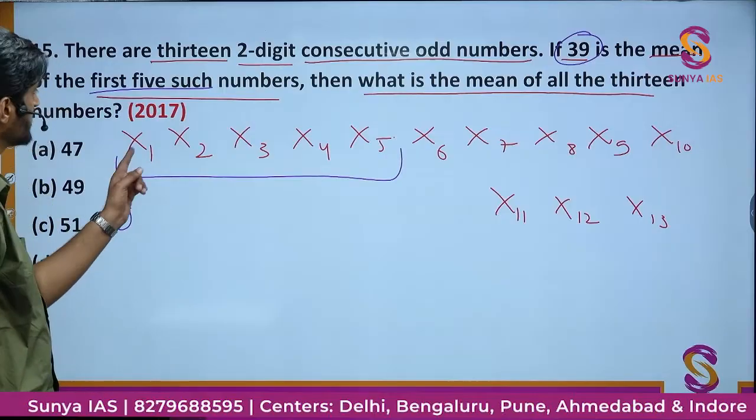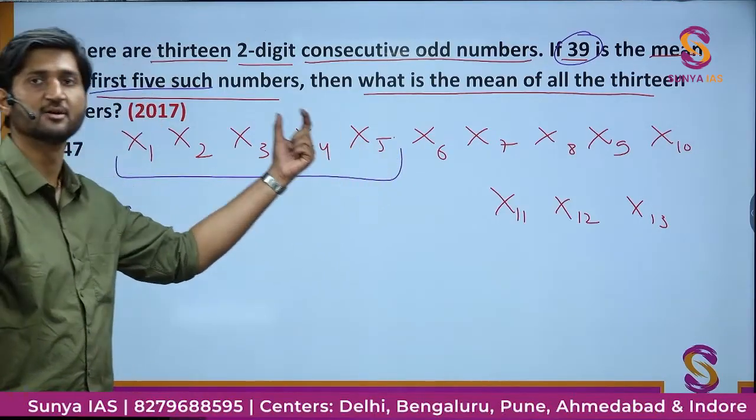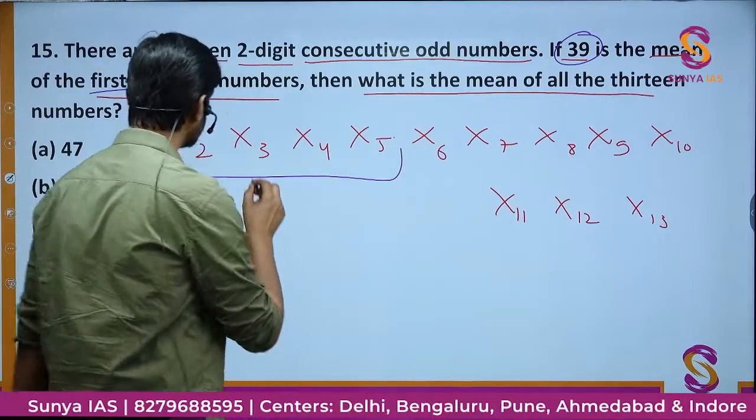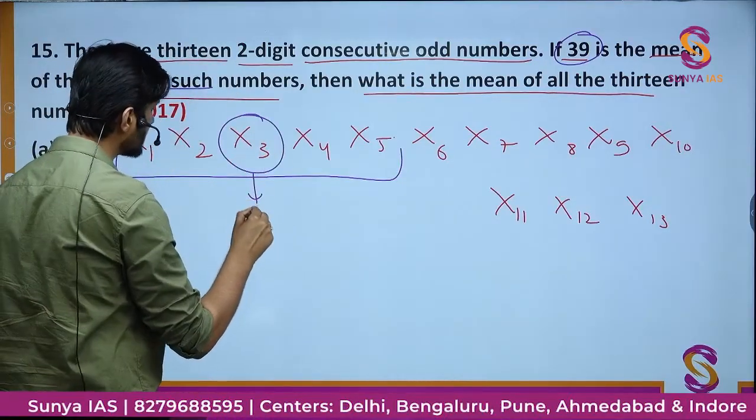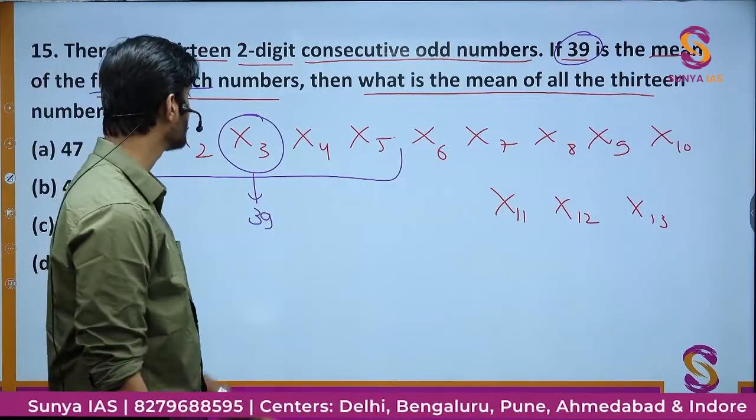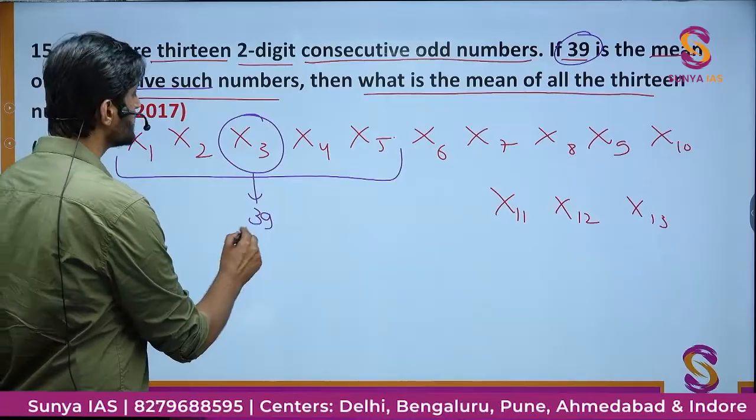There are 5 terms and their average is 39, which definitely means that the middle number is going to be 39. So one can easily assume that x3 is going to be 39.